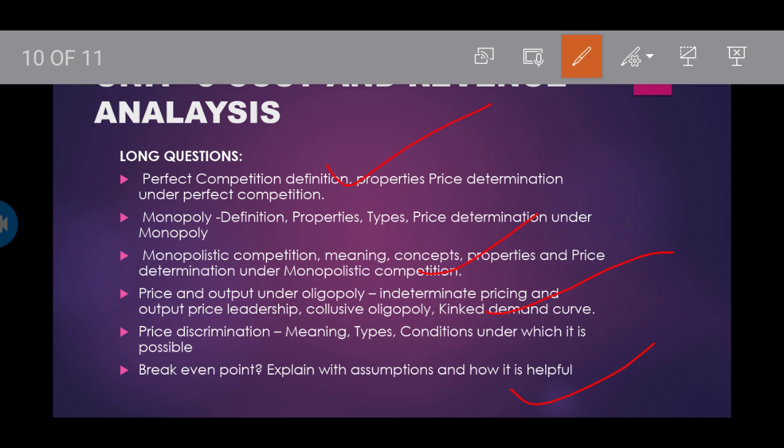So what I request you is, in the long answers you concentrate on four. What are the four long answers? Perfect competition and properties, monopolistic competition, oligopoly, and break-even point. These four are enough for you for long answers in your exams. Okay. Next,